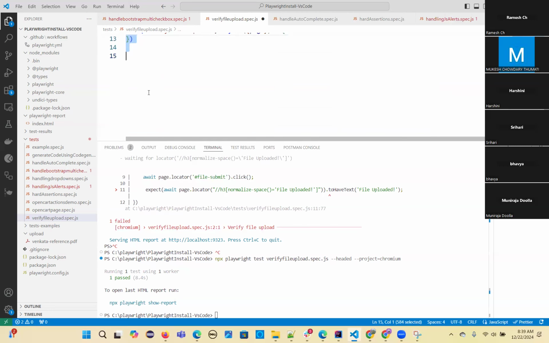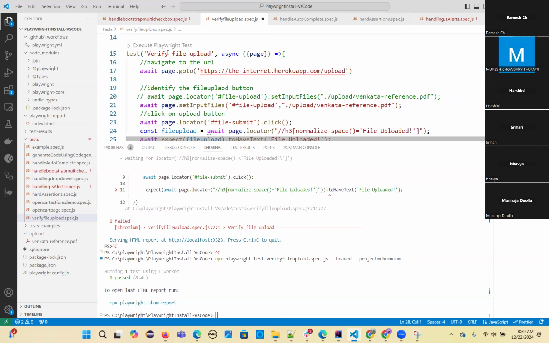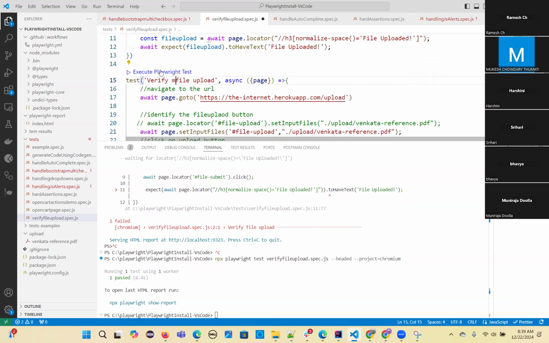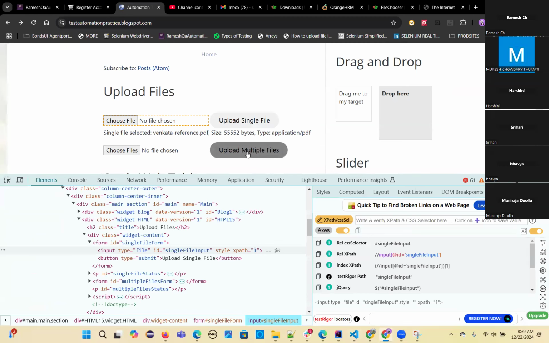Let me show you more. Multiple files uploading. So what you can do: verify multiple file upload. But I have to take that exact URL, and we don't have it here. I'll take this one. We have multiple file uploads, right? I'll take this URL and do the multiple files.